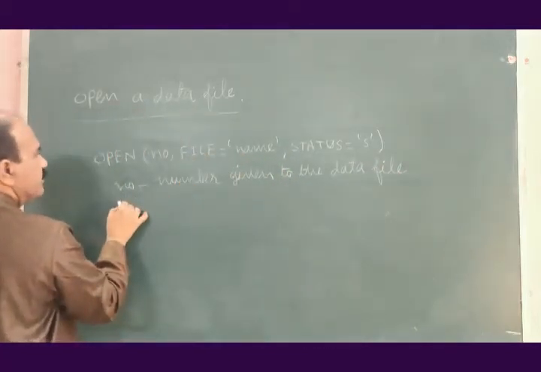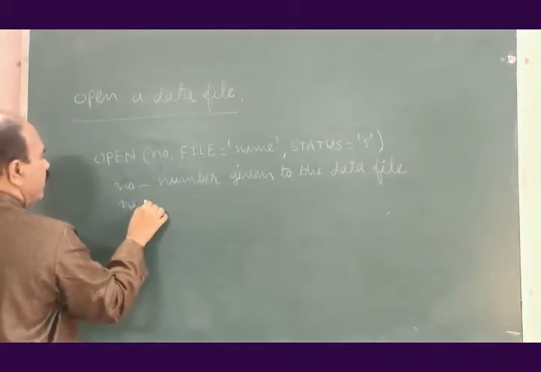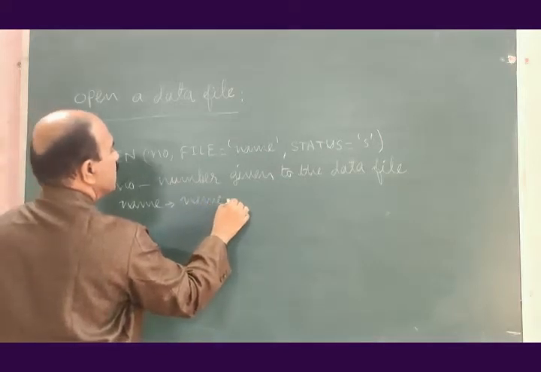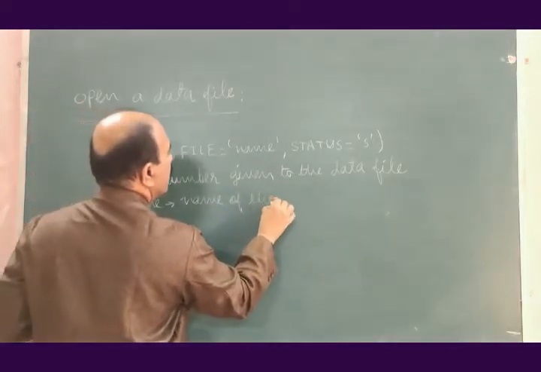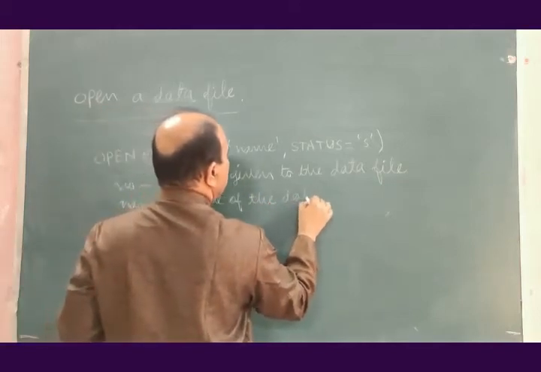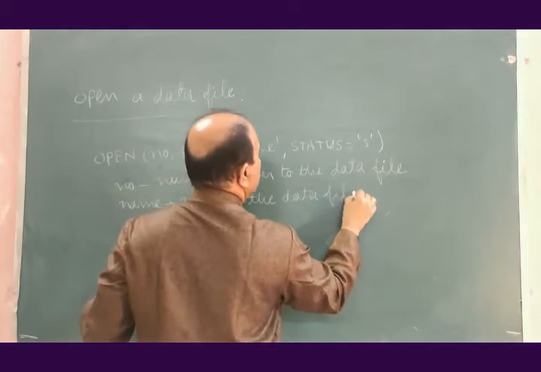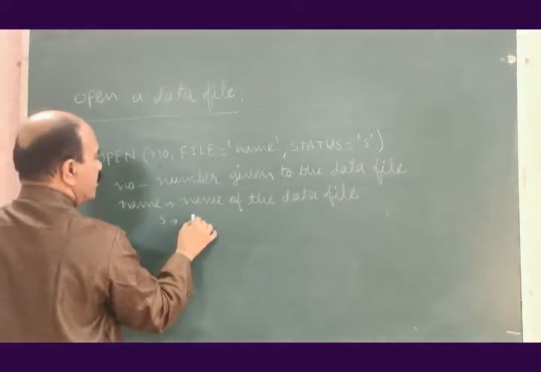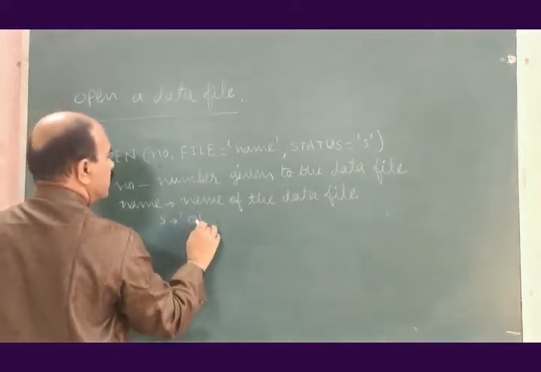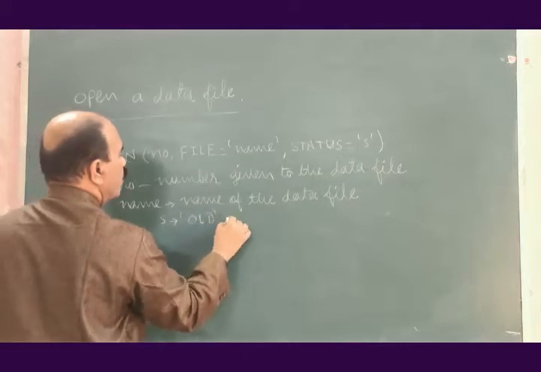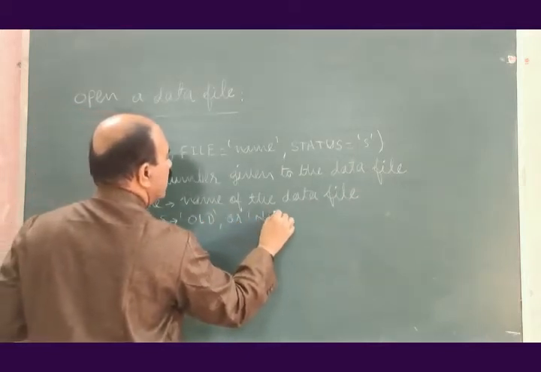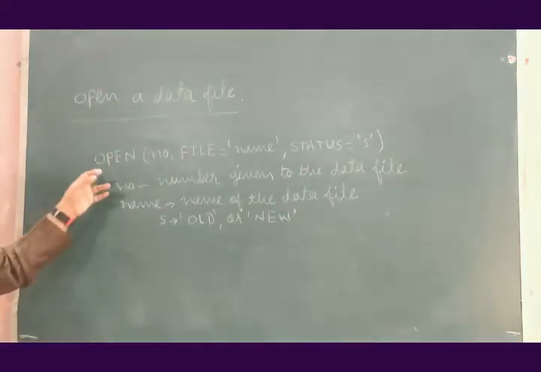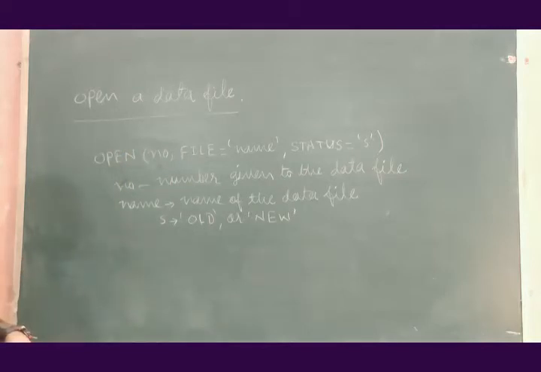This is file is equal to name, that is the name of the data file. Then status, which corresponds to either old or new. Okay, so this is the statement to open a data file.